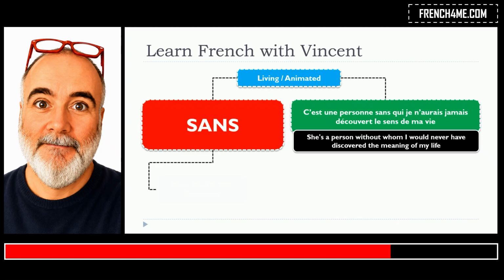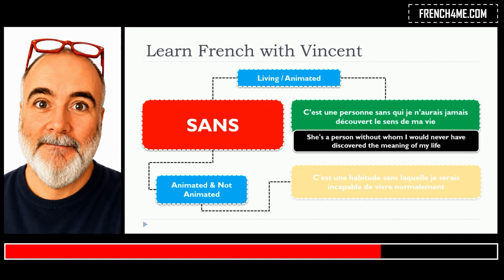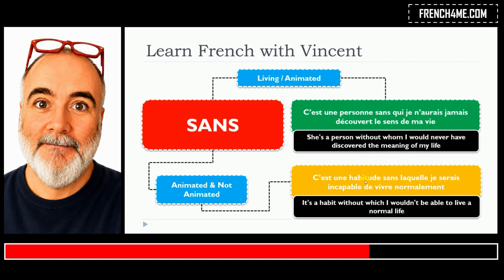So let's see now the second category, which will be for things that are not living. C'est une habitude sans laquelle je serais incapable de vivre normalement. In that case, une habitude, obviously it's not a living thing.